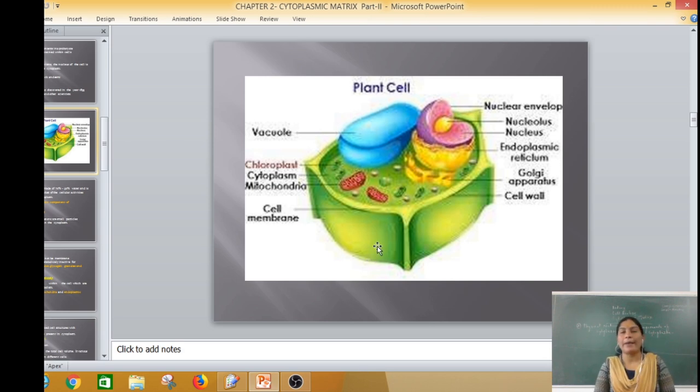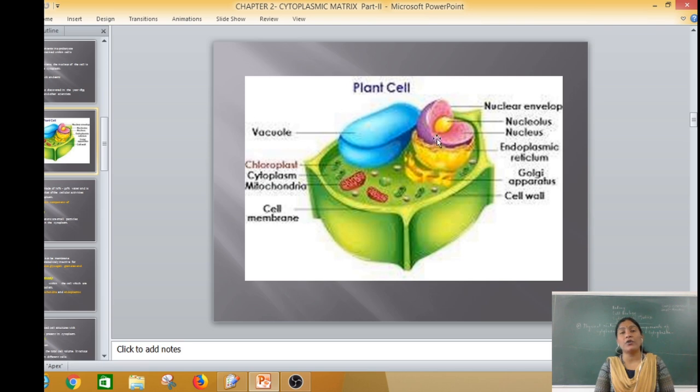Here, look, this one is the 3D structure of a plant cell. This one is the cell membrane, which is semi-permeable, also called the plasma membrane. Then this one is the mitochondria. These gel-like structures we call the cytoplasm. This one is the vacuole.